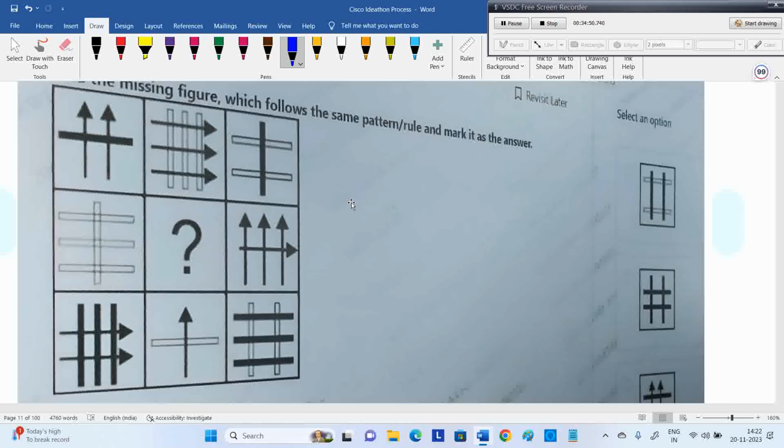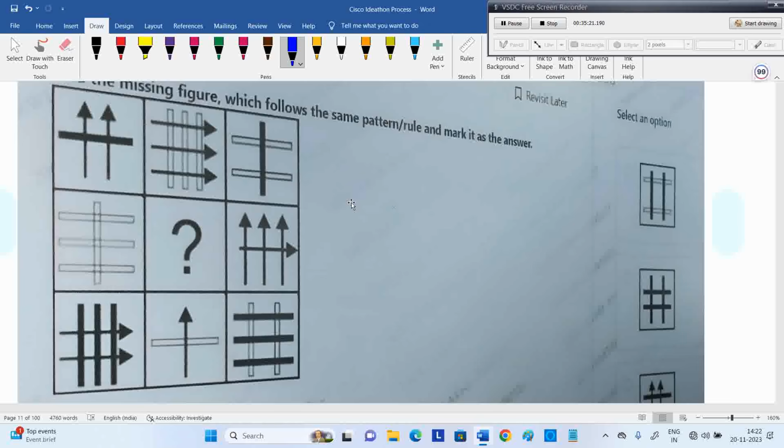Single line occurred 2 times. Double line occurred 2 times. Three lines occurred 2 times. If you find the logic, that's a typical logic actually. In any row, 2 times arrows will come, 2 times empty lines will come, 2 times shaded lines will come. That you can observe in any row. Next logic: 2 times arrows, 2 times empty lines, 2 times shaded lines.